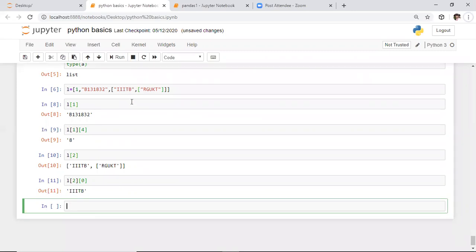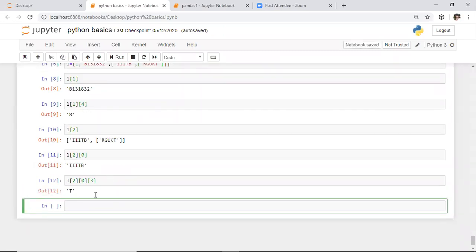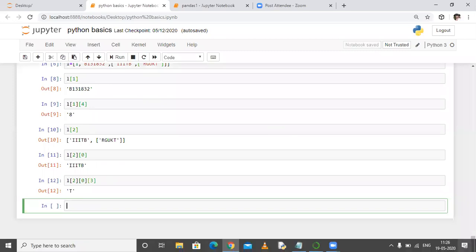First we need to proceed to L of 2. After going into L of 2, we access that string, that is L of 2 of 0. After that, we need to access T from this. T corresponds to which location? 0, 1, 2, 3, the third location. Here I'm specifying that 3. Whenever you specify that, we can access the specific character.